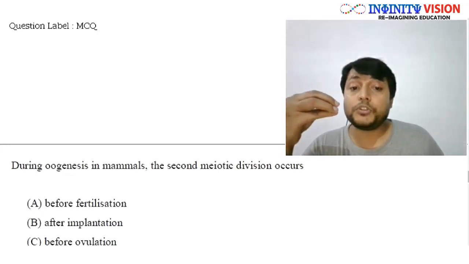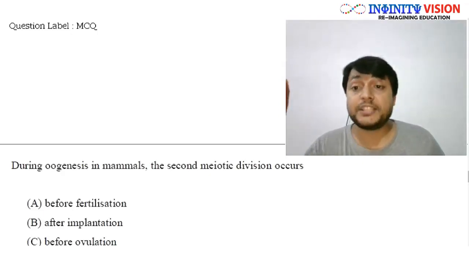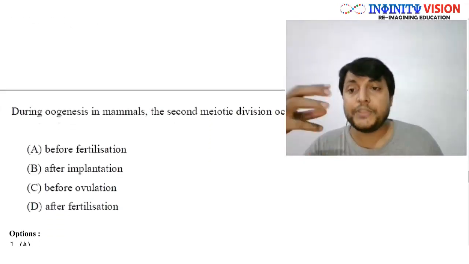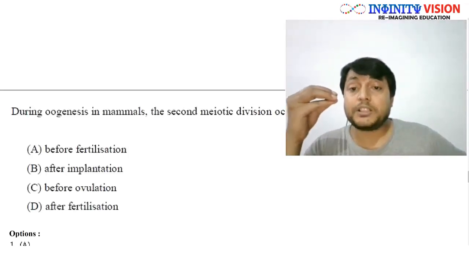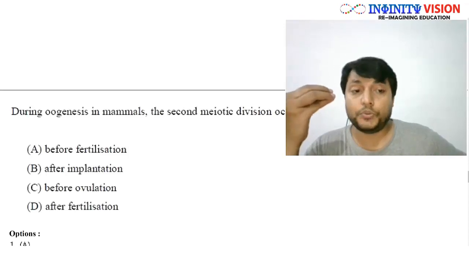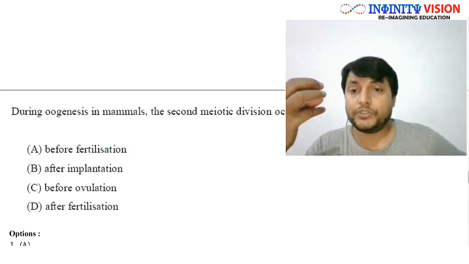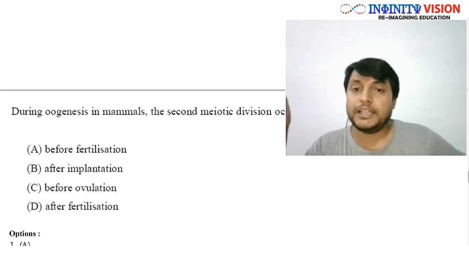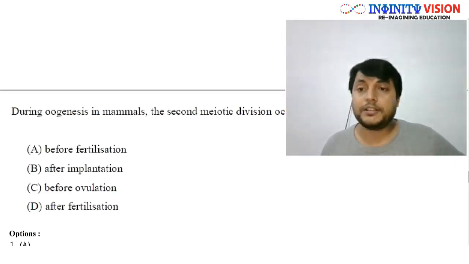Why? Because in order to complete the second meiotic division, it requires centriole, but the ovum does not have centriole. So when this goes into the fallopian tube and it fertilizes with the sperm, the cytoplasm contains one extra centriole, and this centriole then helps in the completion of second meiotic division of the ovum, and finally the egg cell is formed, and then the syngamy occurs, and further rest of the processes follow.